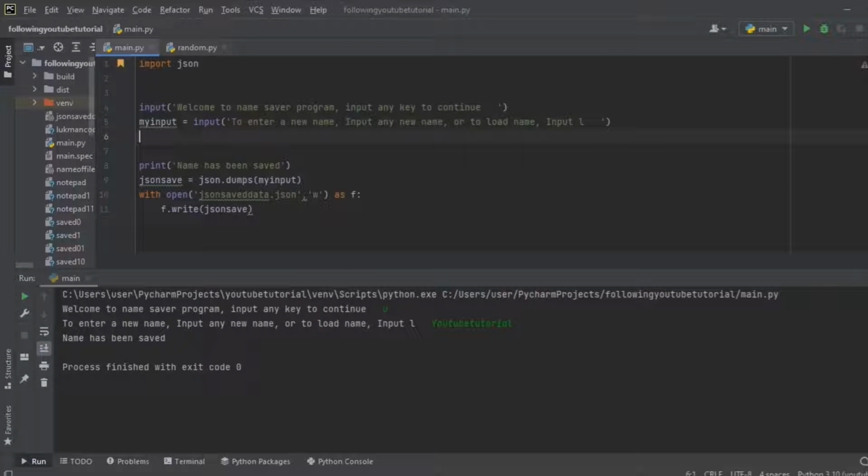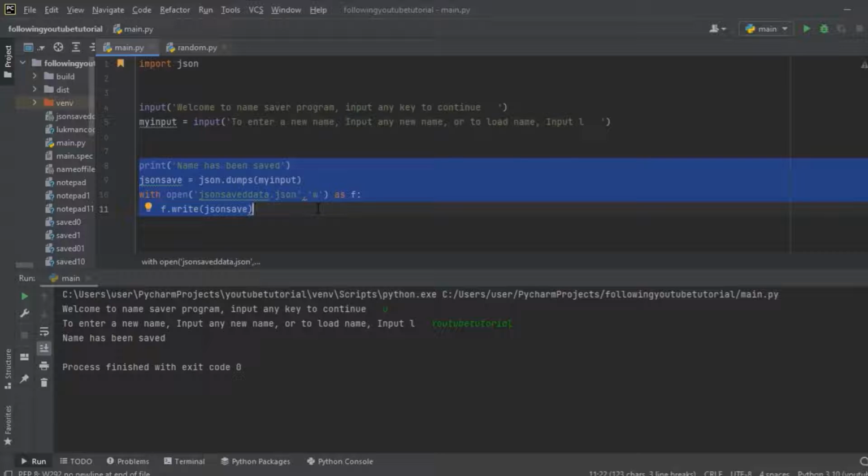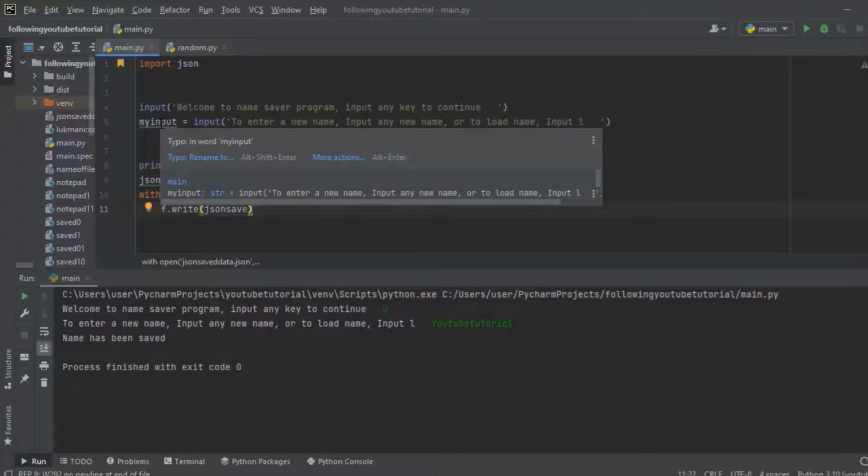If we input the letter L, we are going to load our save data. And if we just input any new name, then we are just going to proceed through this line here, which is name has been saved, and it automatically saves whatever we input into this JSON.